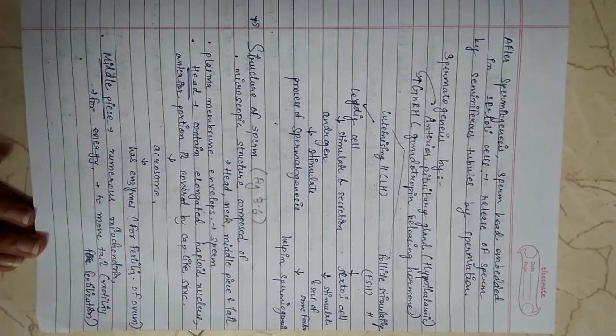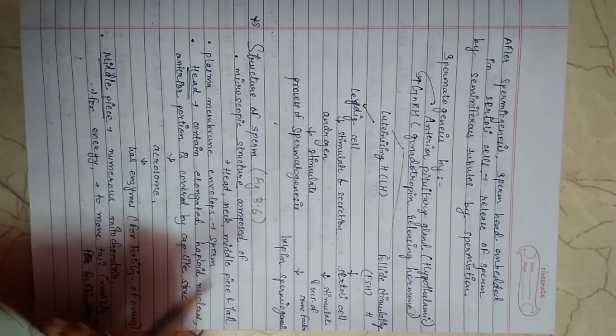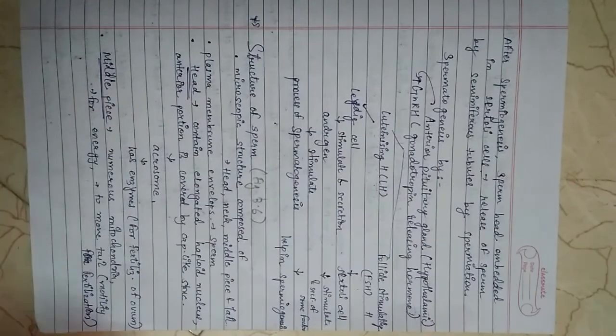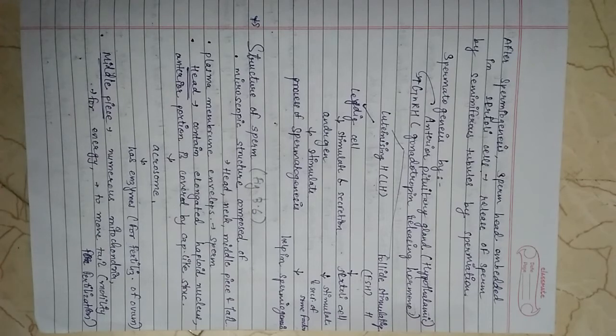Now just see figure 3.6, the structure of sperm, and listen while looking at the figure. I have written this in short. Let us now know about the structure of sperm. It is a microscopic structure composed of a head, neck, middle piece and a tail. A plasma membrane envelops the whole body of the sperm. The sperm head contains an elongated haploid nucleus. The anterior portion is covered by a cap-like structure known as the acrosome.